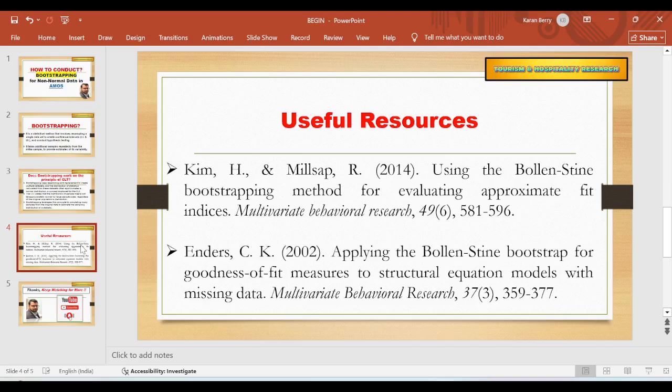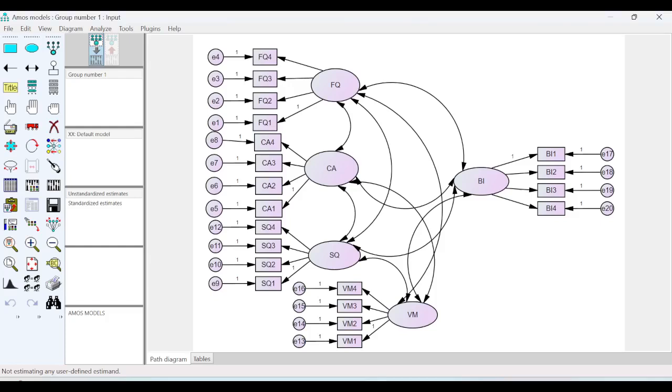Now let us go to AMOS and check out how to do bootstrapping. So here we are in our AMOS model. Once you have done the measurement model assessment, you have co-varied all the variables, independent and dependent variables, whatever are there in a study, and then you are testing the model fit, that is known as measurement model assessment.